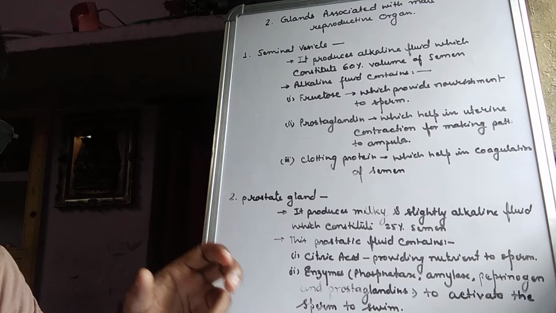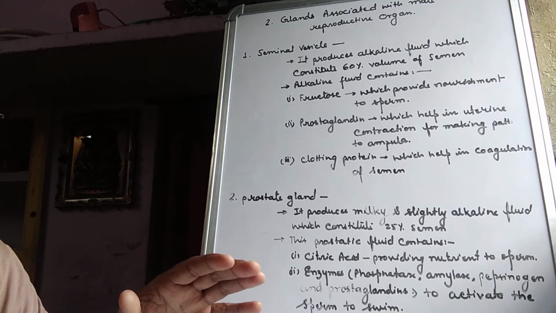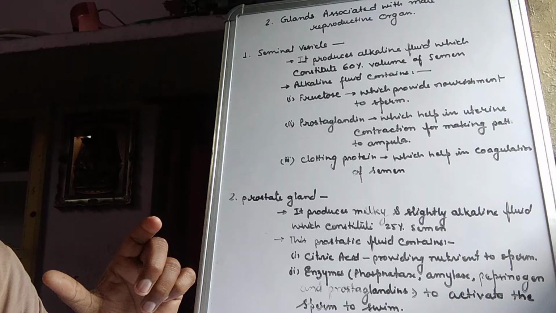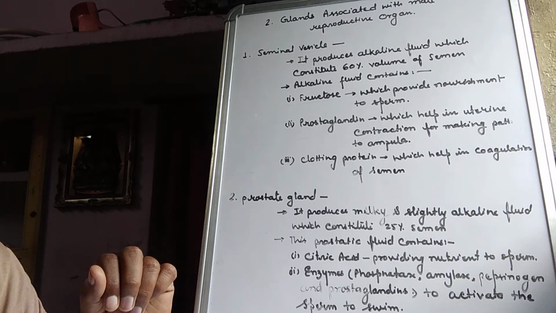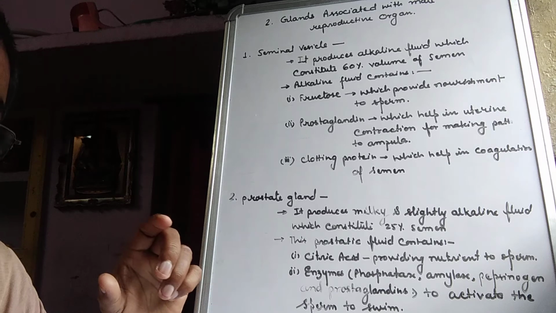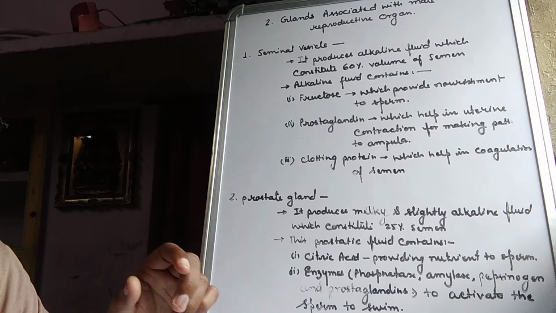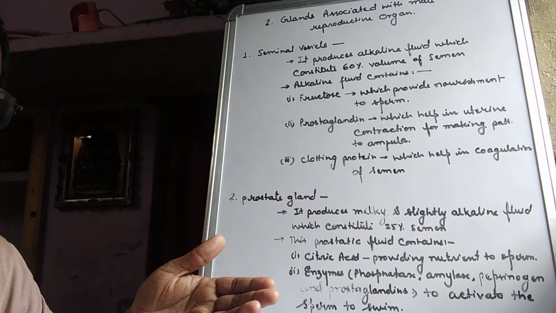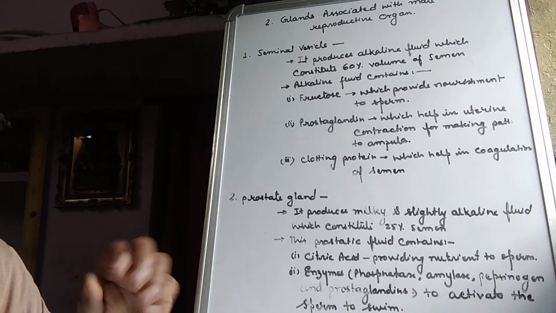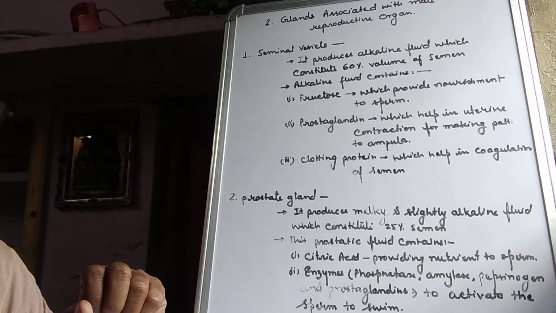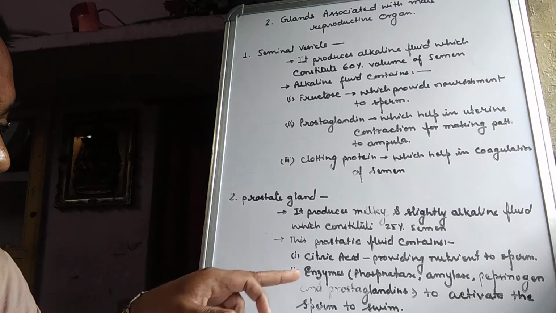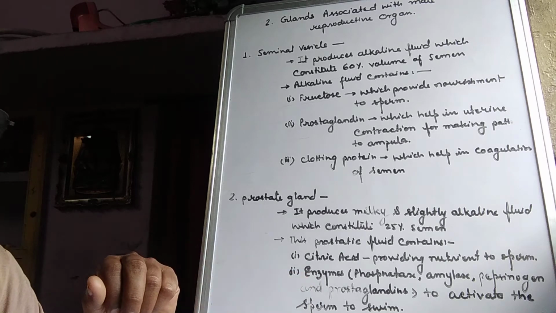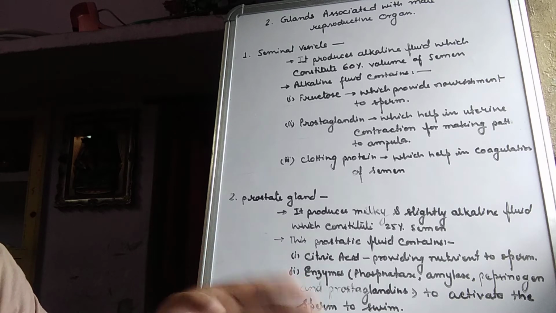Actually a sperm has to travel a distance of about 18 centimeters: 6 centimeters of vaginal canal, then the cervix, then about 12 centimeters of uterus. Then it reaches the ampulla where the fertilization takes place. So it requires a lot of energy for swimming. These enzymes like phosphatase, amylase, pepsinogen and prostaglandin help it to swim.